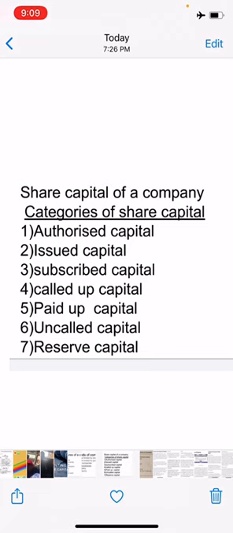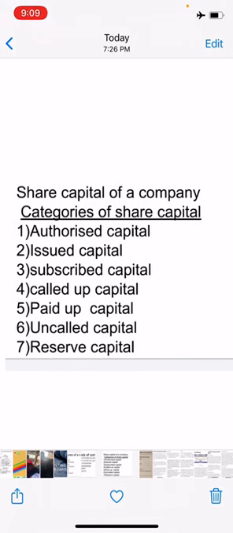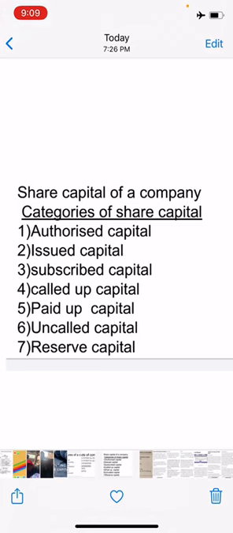I hope this is clear. The persons who contribute capital to the company are known as shareholders, and the amount contributed by them is called share capital. Since the number of shareholders is very large, a separate capital account cannot be opened for each one of them. Hence a numerous stream of capital contributions merges their identities in a common capital account called the share capital account. Now we will see categories of share capital.